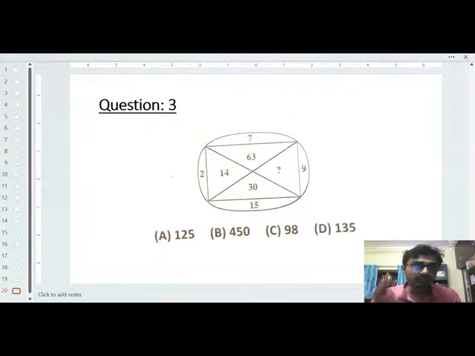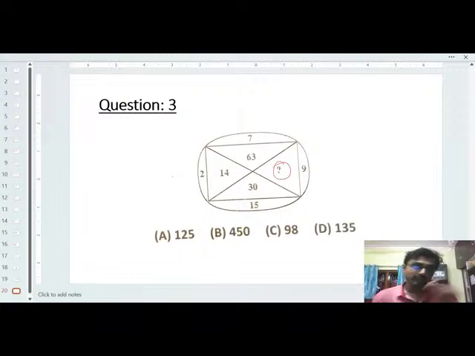So the last question for these numerical puzzles is another chart or diagram. You have to identify the question mark from the given options. So what will be the answer? This is the question I am giving you for the next class. Do it, solve it by yourself, and give the answer in the comment box. I will check and I will discuss it in the next session tomorrow.